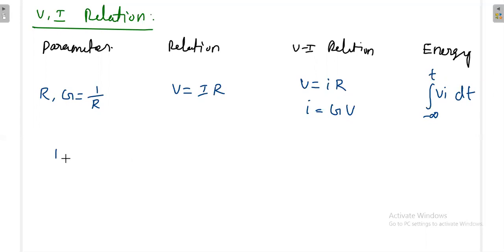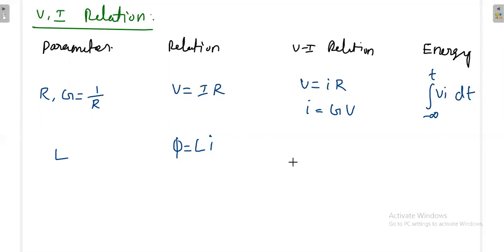Suppose you have inductor L, the basic relation is psi is equal to Li, and that is something similar to this one. So instead of voltage, you can put flux; instead of resistance, you can put inductor; instead of current, you can put current again. Current is the same. Sometimes in the exam they will ask what is the analogy. Voltage in general becomes like a flux here. So that we'll see.